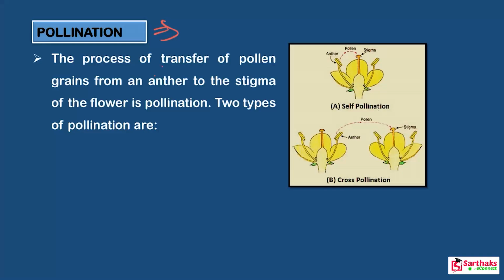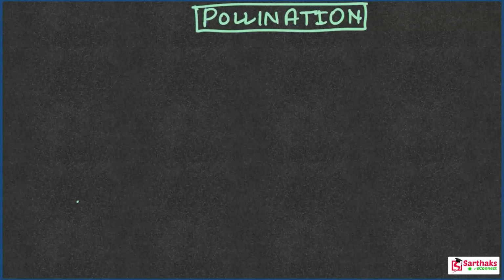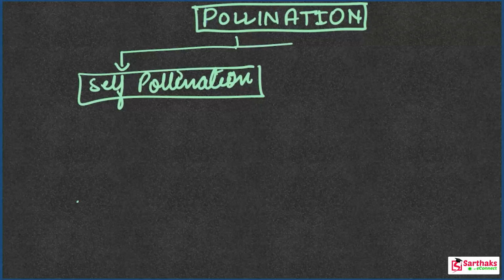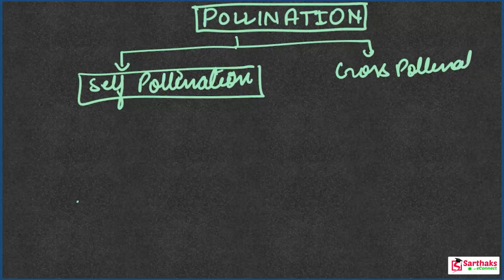Okay, so the process of transfer of pollen grains from the anther to the stigma of a flower is known as pollination. Okay, clear? So basically there are two types of pollination. First one is known as self-pollination, and second is cross-pollination. So write down cross-pollination. I will explain, just wait a minute. Just after writing, I will explain.